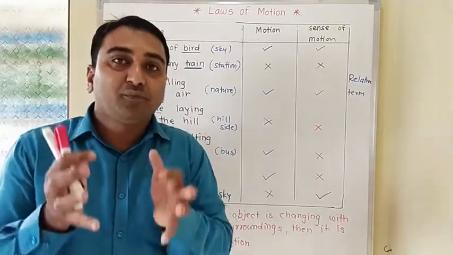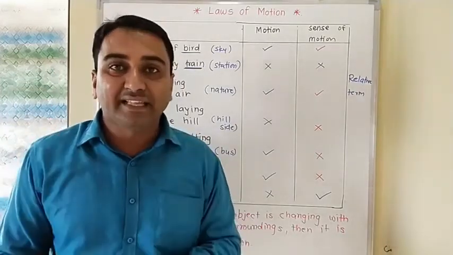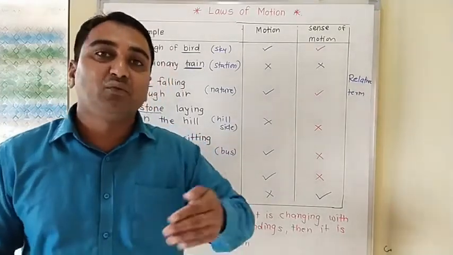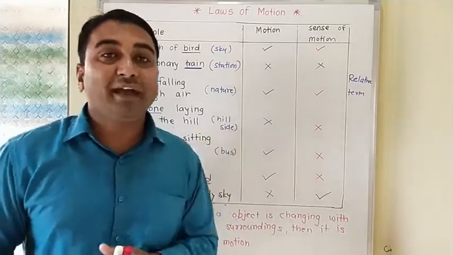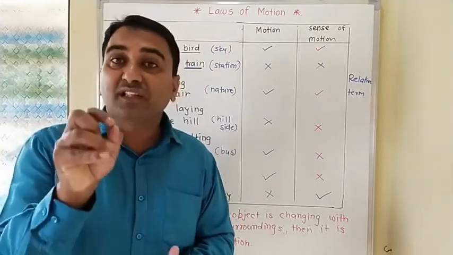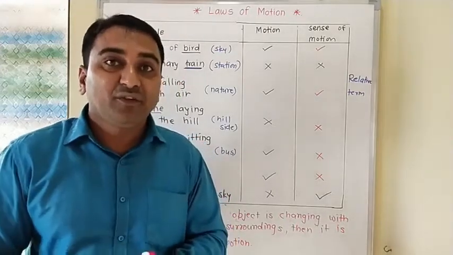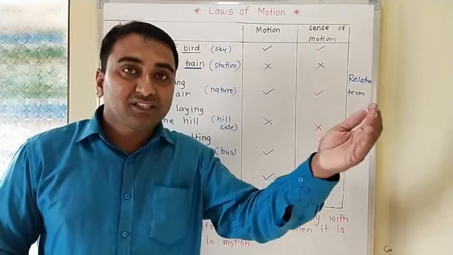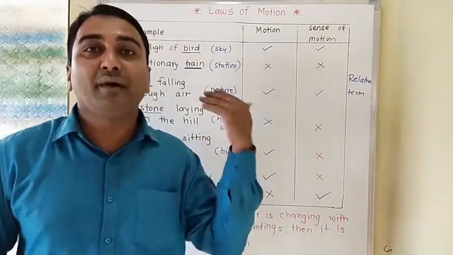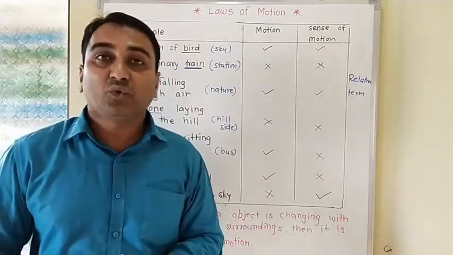If you are sitting in a bus which is in motion and observing the background, you feel there is a motion of the person who is sitting in the bus. But we observe that the surroundings are moving, the trees are moving back, the houses are moving back. So what is moving here?